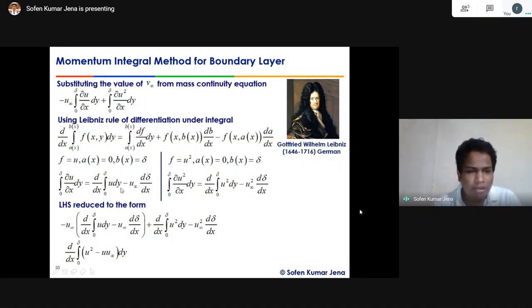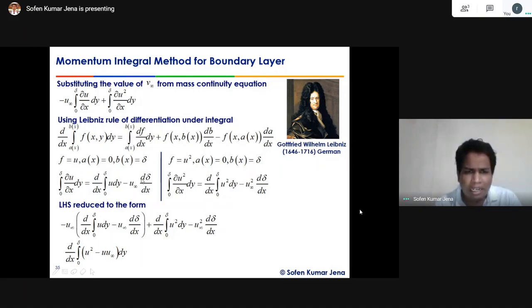We'll take the common u infinity from there. Okay, this side and this side. U infinity integral 0 to delta u del y, minus u infinity, del delta by del x term will be there.